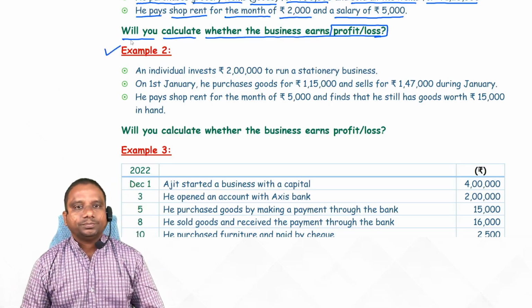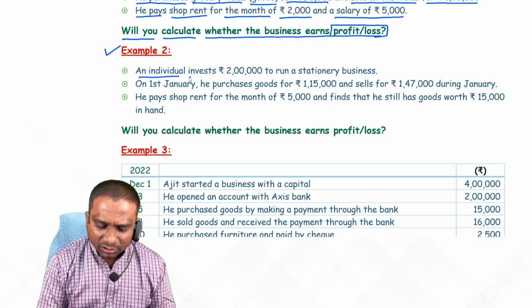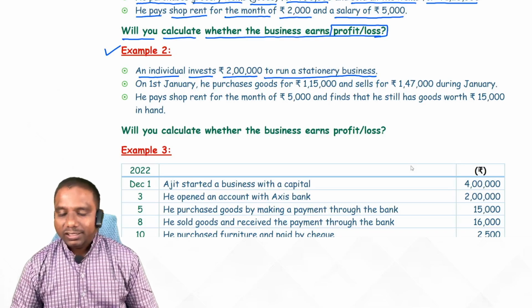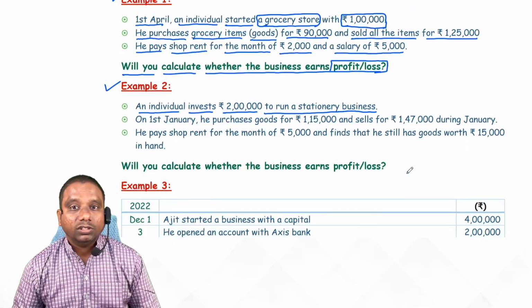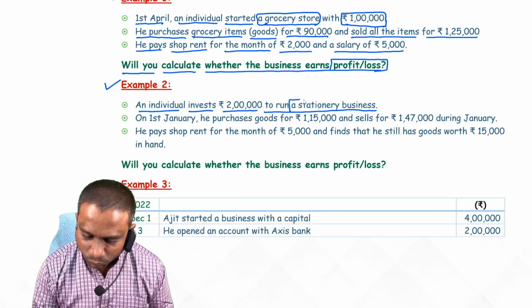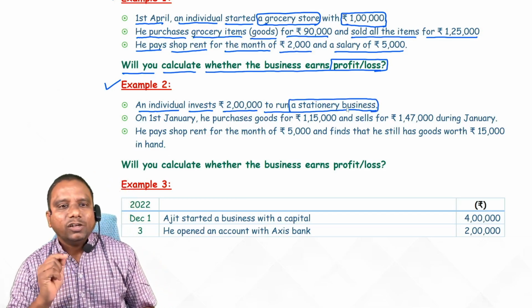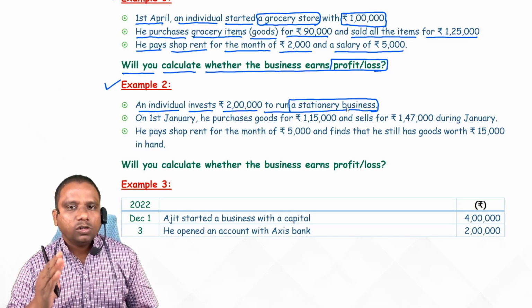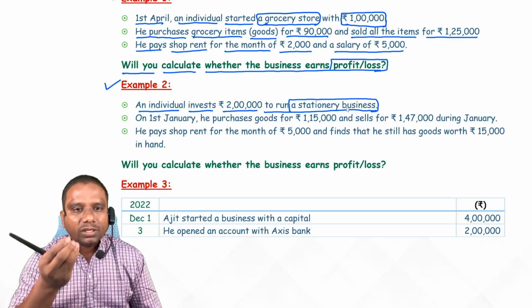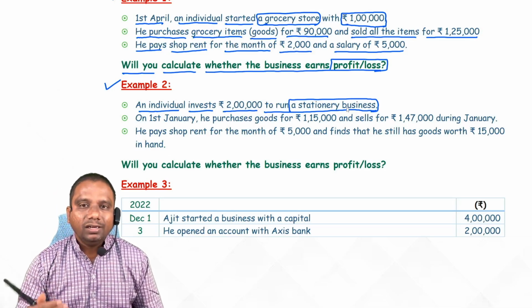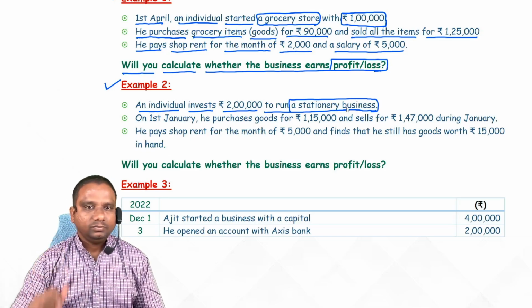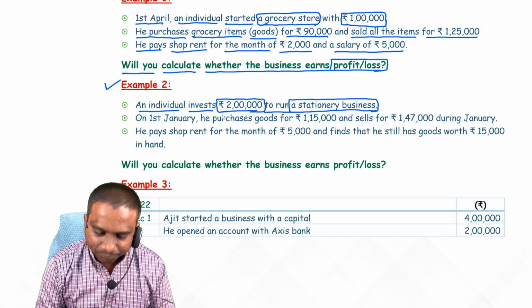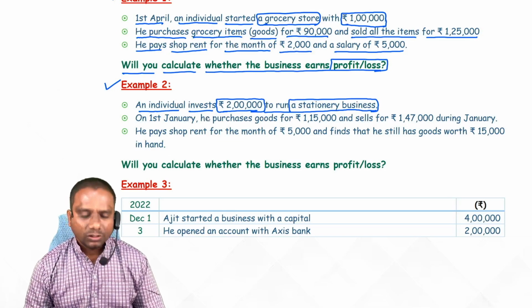Observe example 2. An individual invests 2 lakh to run a stationery business. Earlier, which business? Grocery store. Now, which business? Stationery store. Can you tell me stationery business means what? The owner of the business will purchase stationery items and sell stationery items. How much investment he made? 2 lakhs. Right.